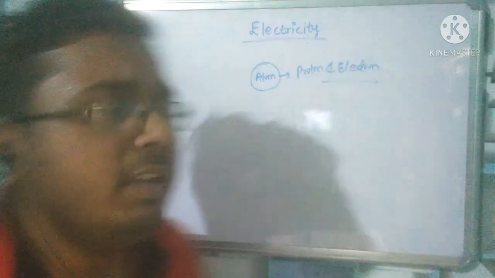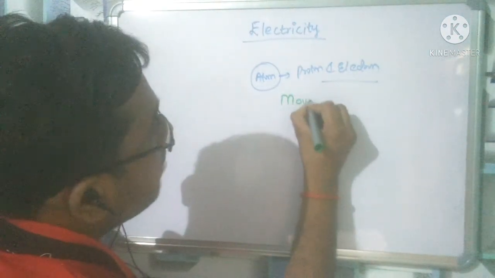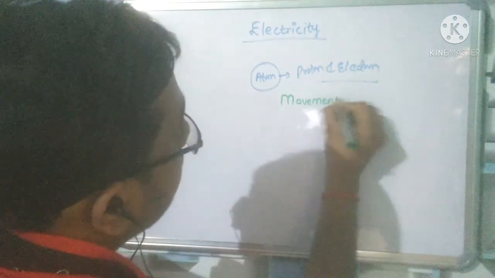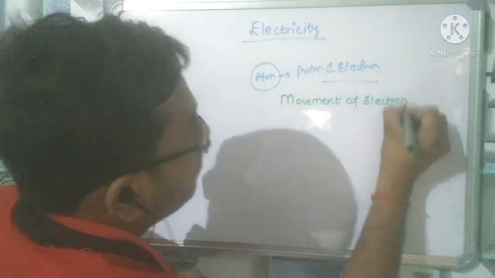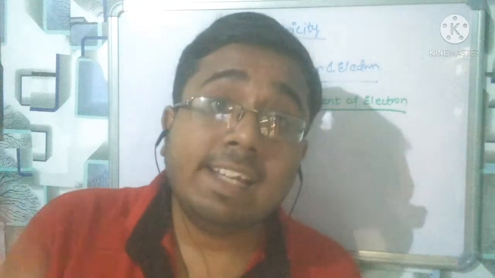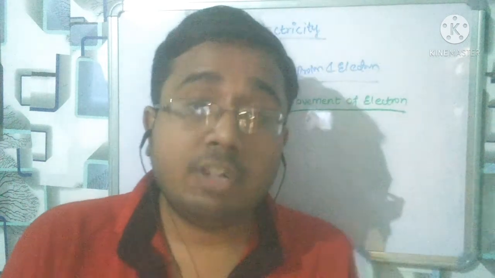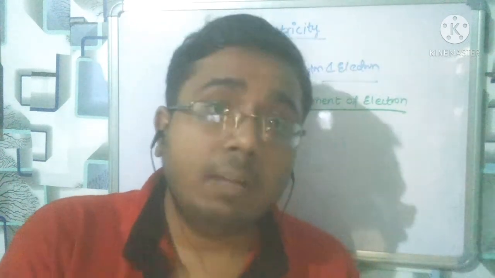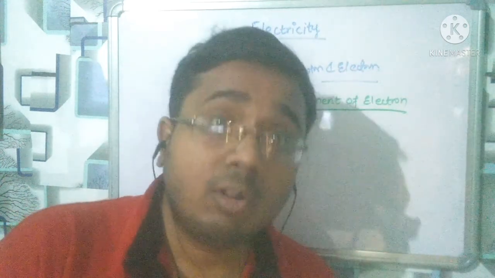So what is electric current? Electric current is the movement of electron. Whatever the electron movement is, it is the movement of electricity. We know the basic structure of atom, but before knowing that the atom contains electron, proton and neutron, electricity had been developed.